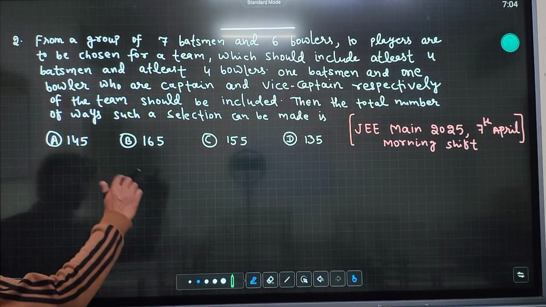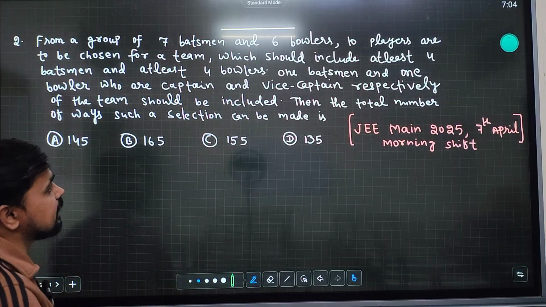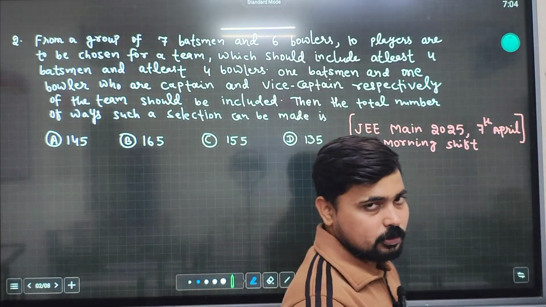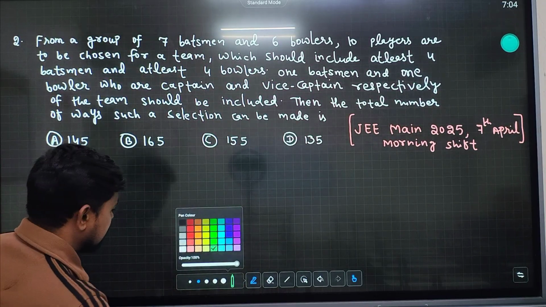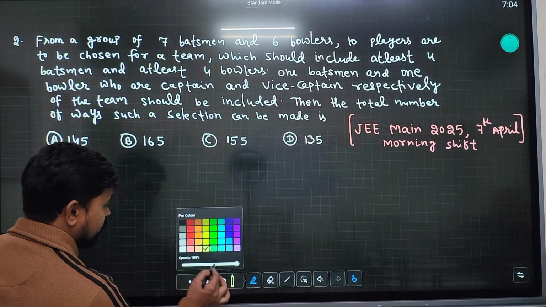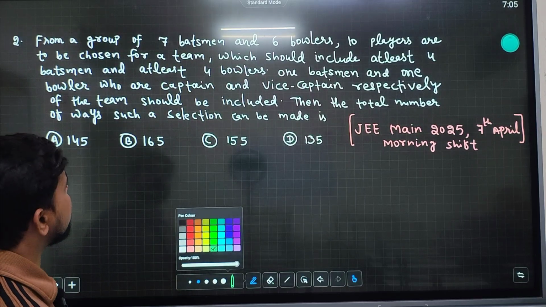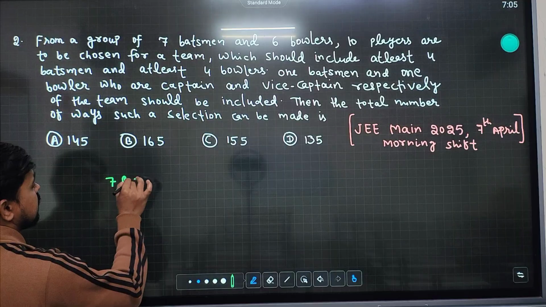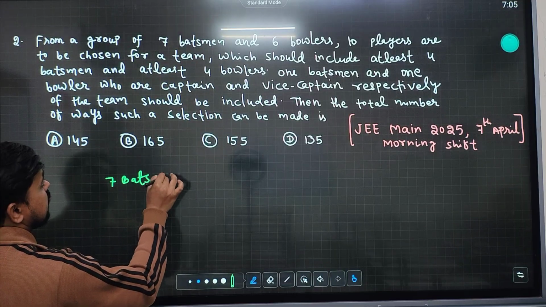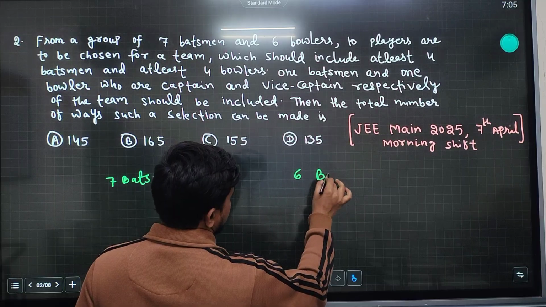Then find the total number of ways such a selection can be made. So how many ways? How can we do this? We have seven batsmen and six bowlers.